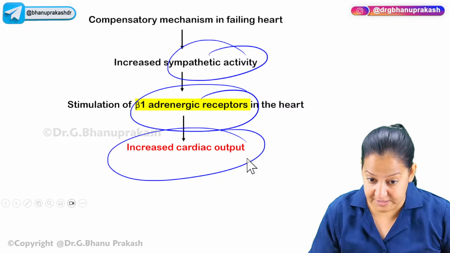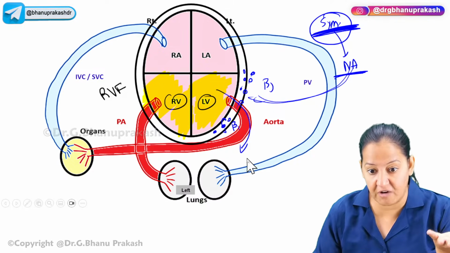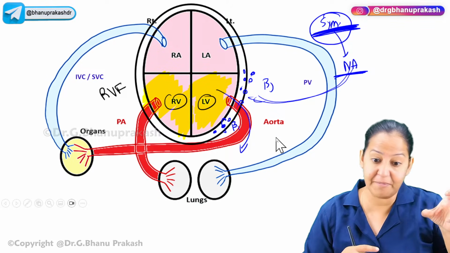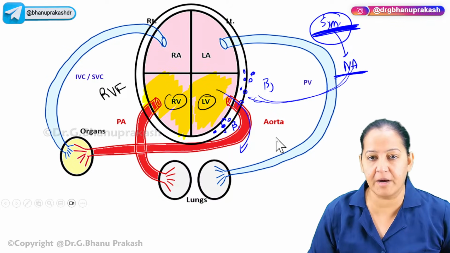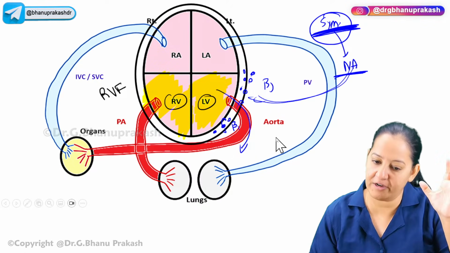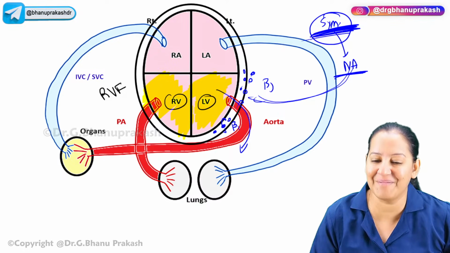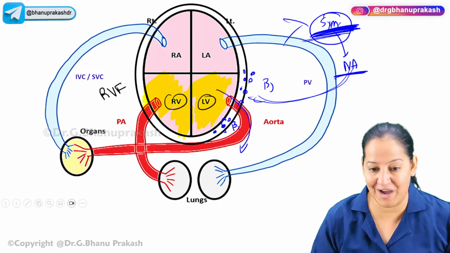Number one, so you see, ma'am, it's a very good thing. Thankfully, God has given the beta 1 receptor in our left ventricle. So imagine the heart is not pumping. It's okay. The beta 1 receptor will take care of it. The sympathetic system will come and roll, and temporarily it will hold on and increase the cardiac output again. But when the sympathetic system comes and rolls, two bad things also happen along with one good.